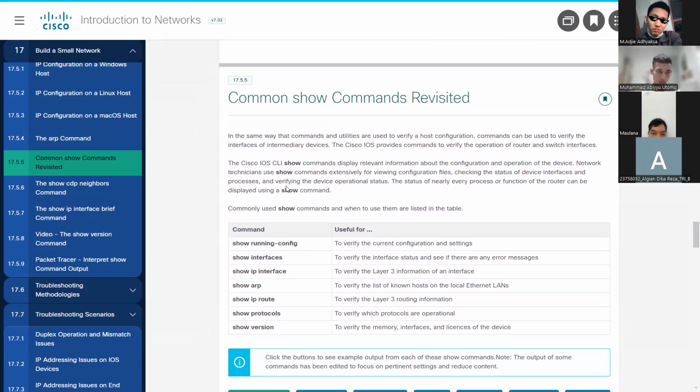In the same way, commands and utilities are used to verify a host configuration. Commands can be used to verify the interfaces on the device.